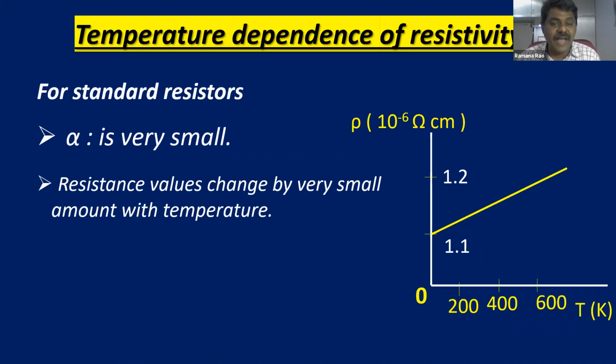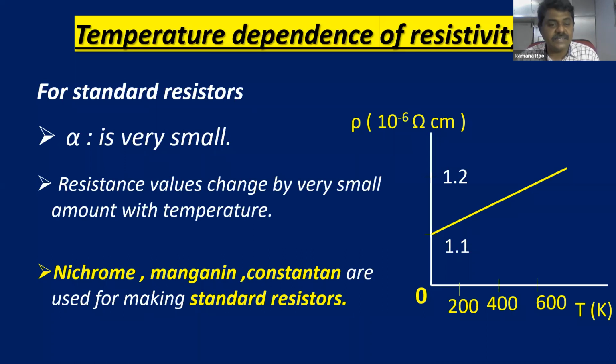So resistance values change by very small amount with temperature. This is the important point. Resistance values change by very small amount with temperature. Temperature changes on a large scale, but resistance is going to change only 0.1. You can see 1.1 and 1.2. The change will be only 0.1. Whereas the temperature change will be 400 Kelvin. So for 400 to 600 change in temperature, the resistance change will be only 0.1.